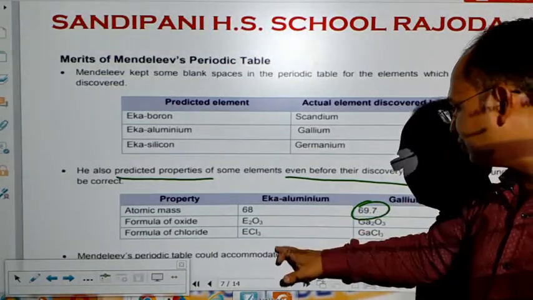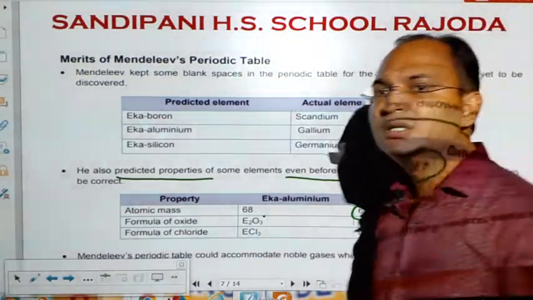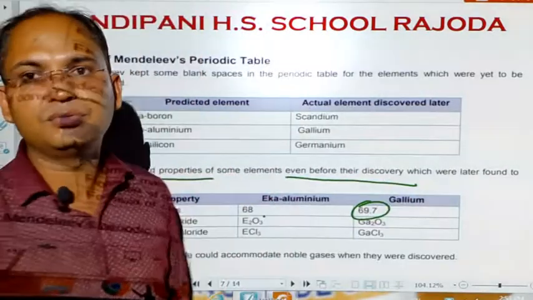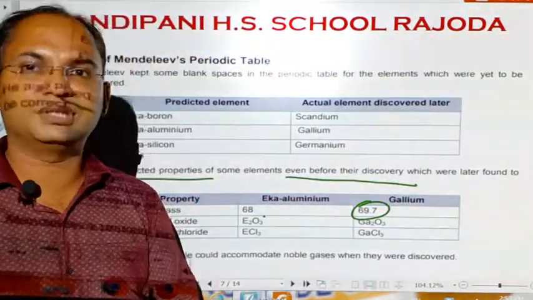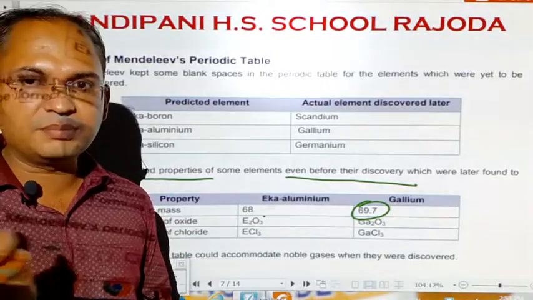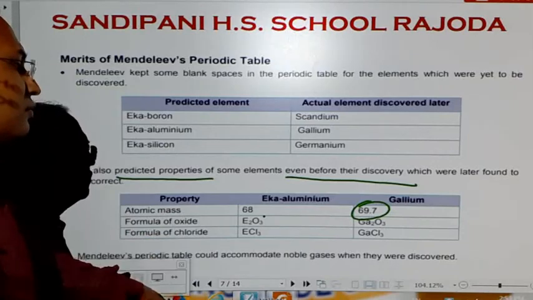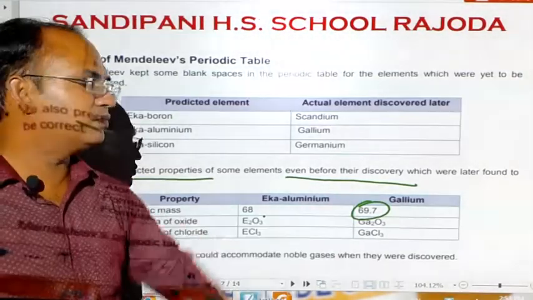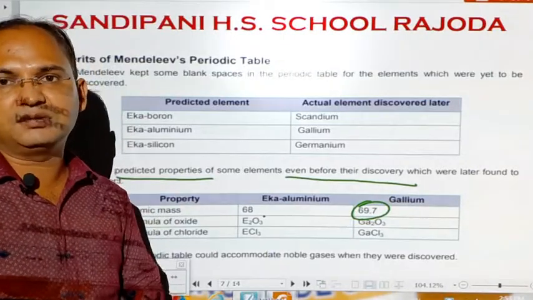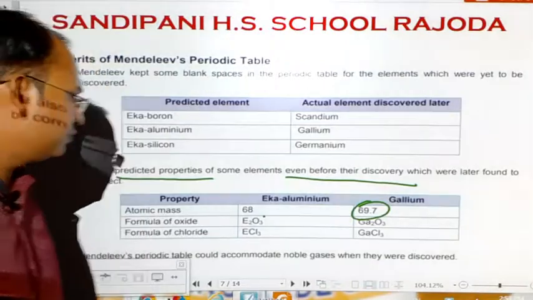He gave the formula of the oxide as E2O3, that it would have the ratio of 2:3, and the oxide of gallium is Ga2O3. It was exactly what Mendeleev said. Here, what he said about the formula of the chloride was ECl3, and the formula of gallium chloride is GaCl3. It is also exactly what was proposed by Mendeleev.